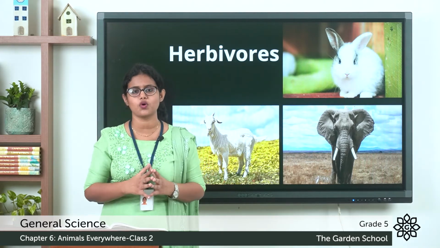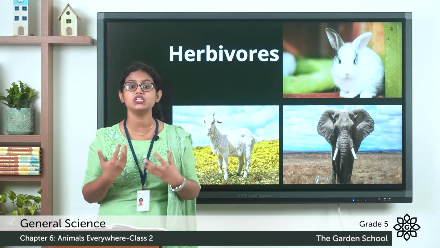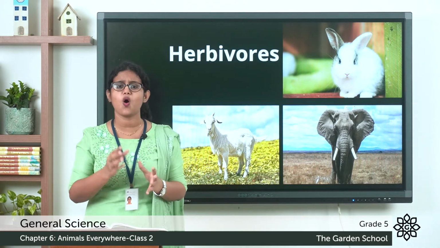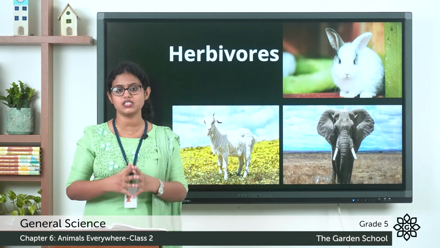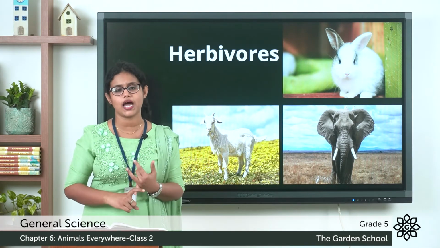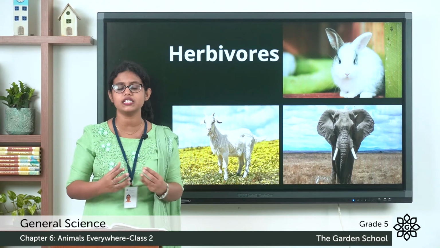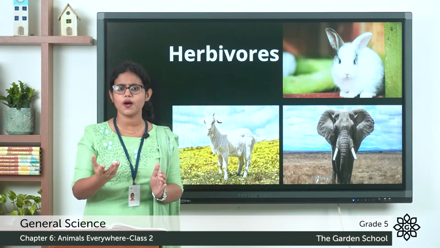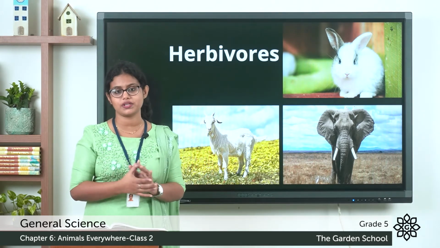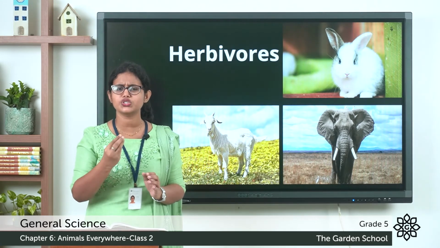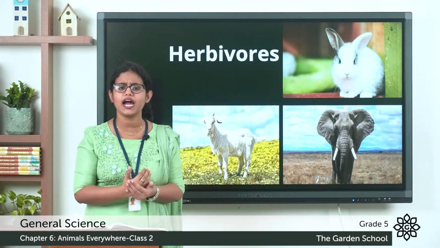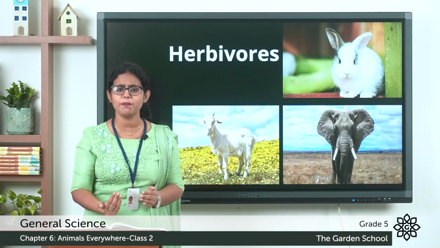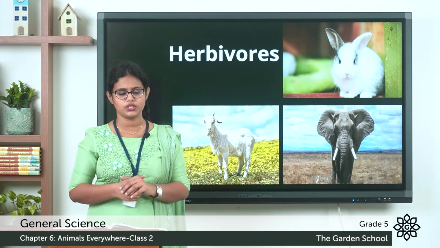And all these herbivorous animals have their own special features. Animals like the cow, goat, horse, all have wide front teeth. We know that they eat plants, so they have wide front teeth that help them to bite the grass and leaves. And what about other herbivorous animals like the rabbit? They have long sharp teeth that help them to cut their food into pieces. So herbivorous animals are animals that depend on plants for their food.